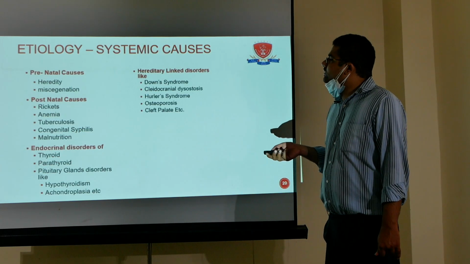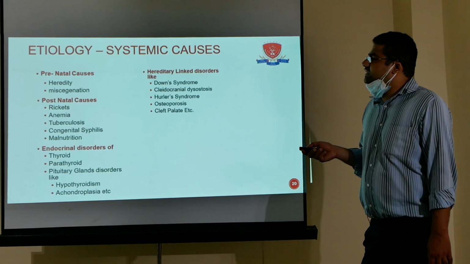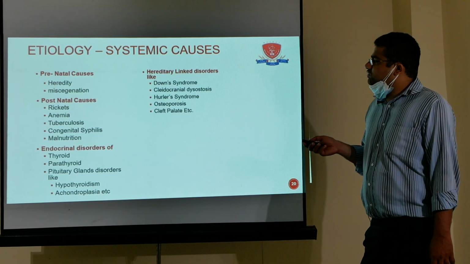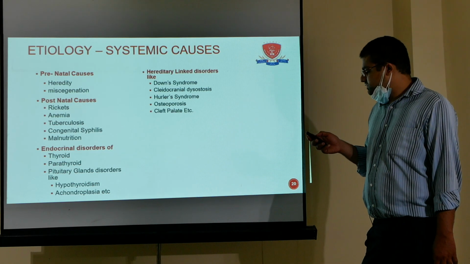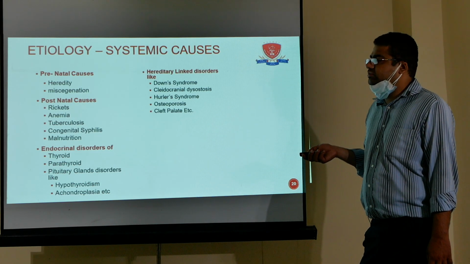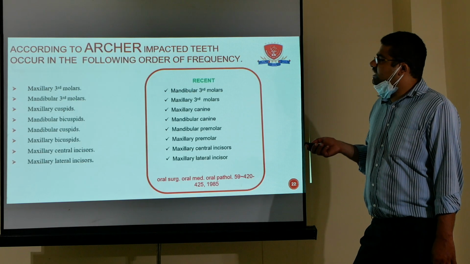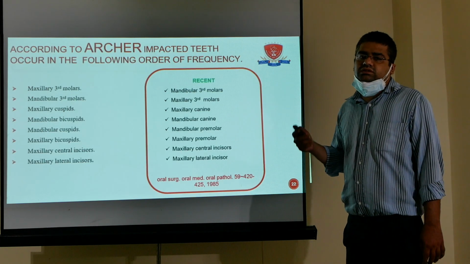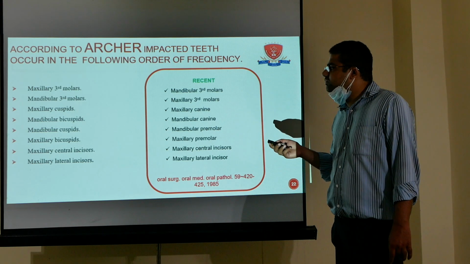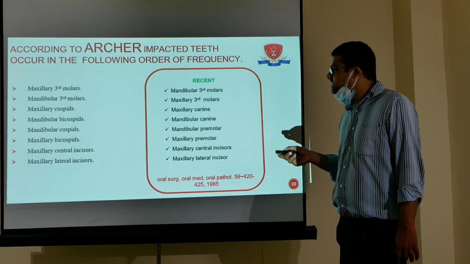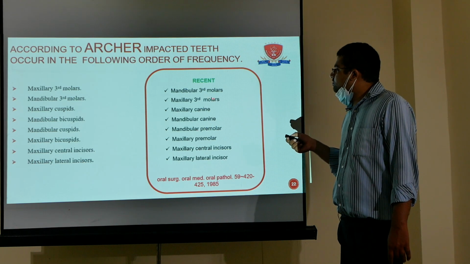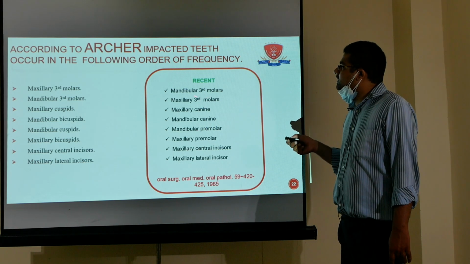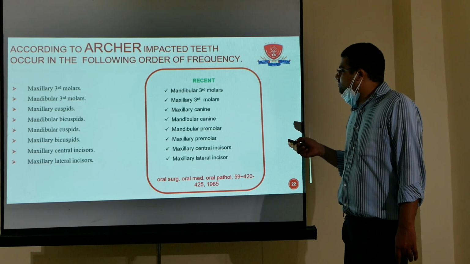Etiological factors are prenatal causes, hereditary, postnatal causes, and endocrinal disorders: thyroid, parathyroid, pituitary and so on. According to Archer, previously everyone thought that maxillary third molars were the most common, but these days mandibular third molars are the most important and occur most in the oral cavity.